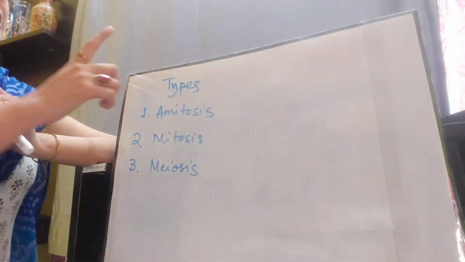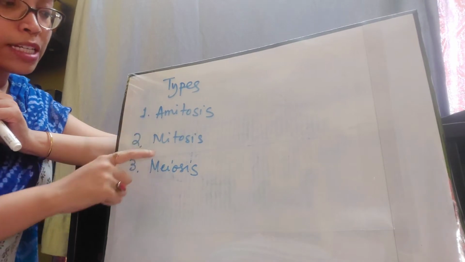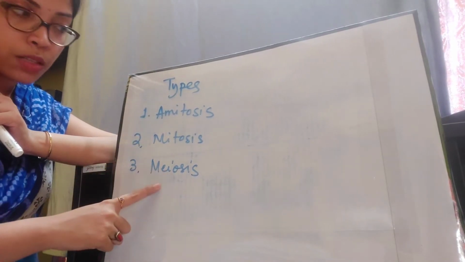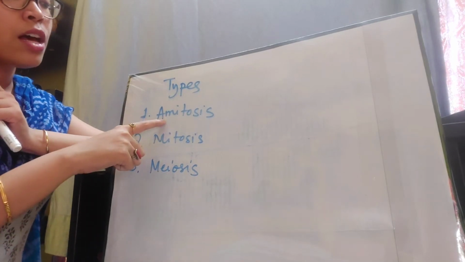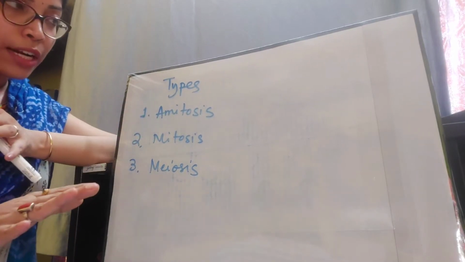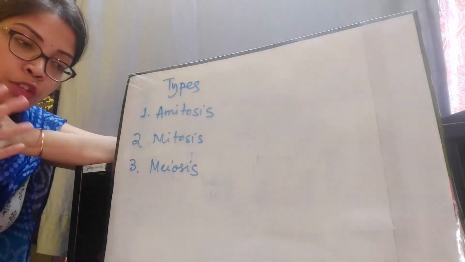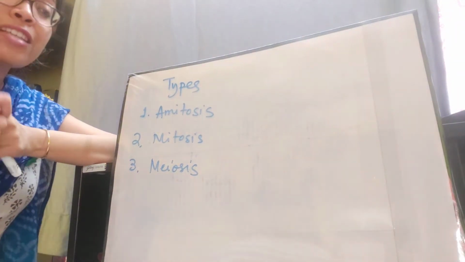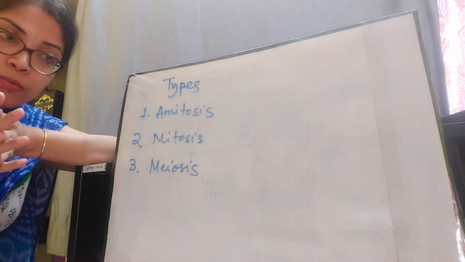Now I started the types of cell division. There are three main types of cell division: amitosis, mitosis and meiosis. Amitosis I have discussed already. This is the simplest type of cell division. Here the cytoplasm and the nucleus divide just by the constriction process.